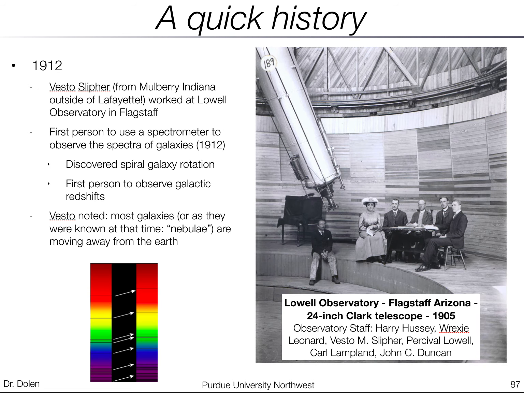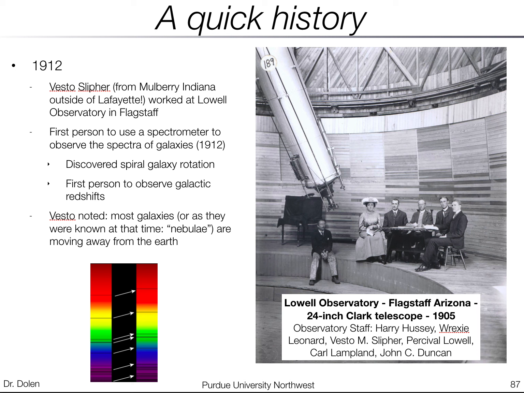Okay, so just as we did with particle physics, we'll go through the cosmology a little bit historically. So I'll start in 1912. This person, Vesto Slipher, and you can see Vesto's picture in this cool picture from 1905 from the 24-inch telescope in Flagstaff. So Vesto, who's actually from Indiana, worked at Lowell Observatory in Flagstaff, and Vesto was the first person to use a spectrometer to observe the spectra of galaxies.